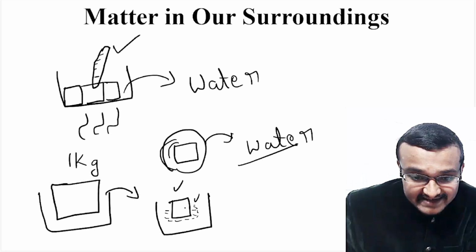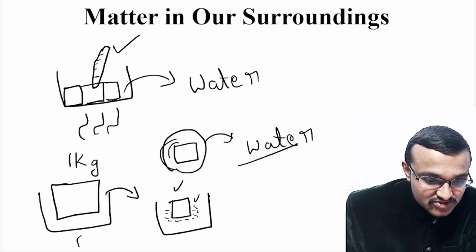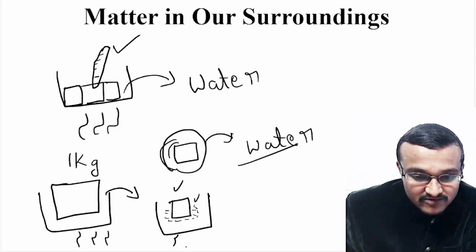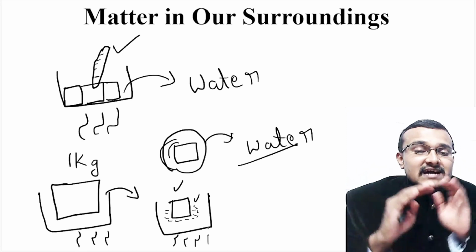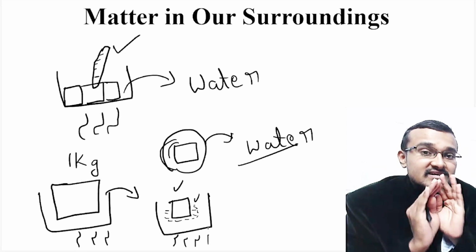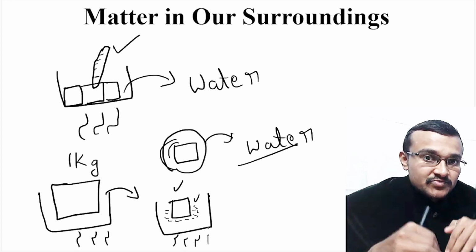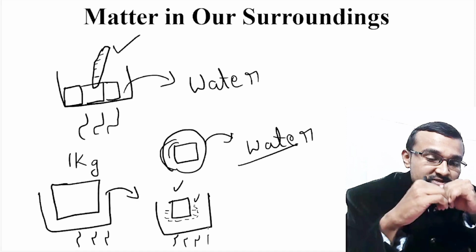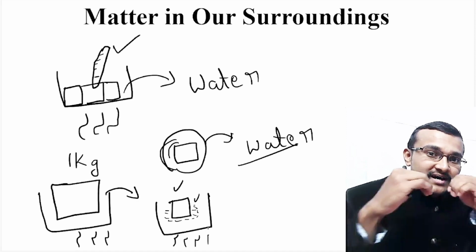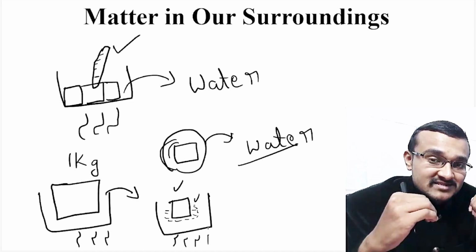That means the extra heat which you are supplying to this ice cube is there in the beaker, not in the ice cube. Unless and until the ice cube is completely converted into water, its temperature remains the same.